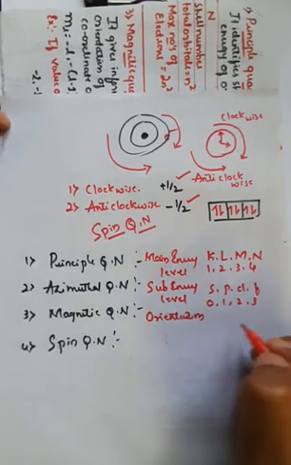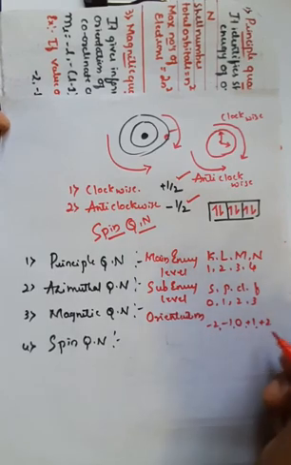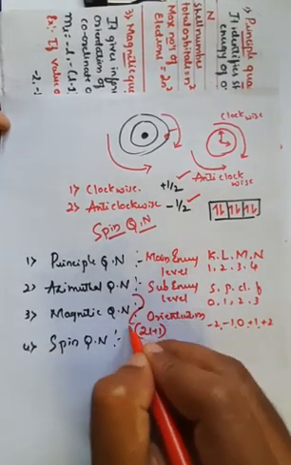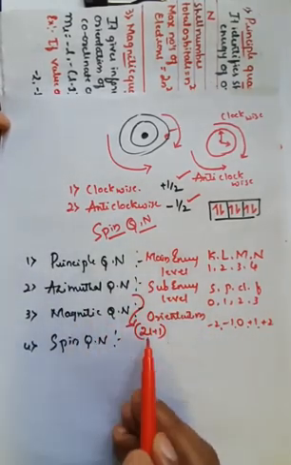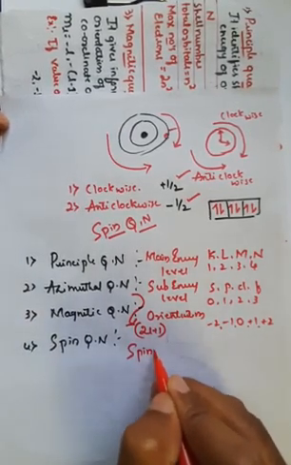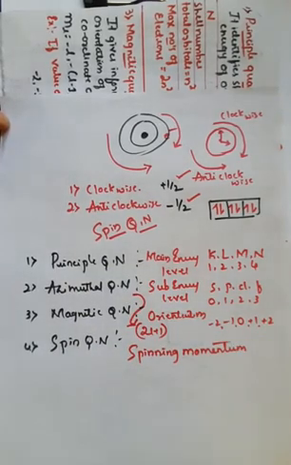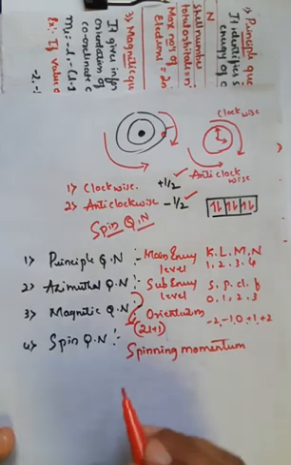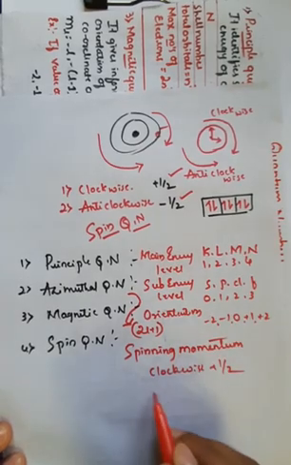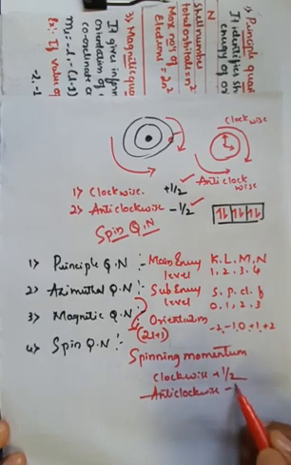Orientation, that is nothing but 0, plus 1, plus 2, minus 1, minus 2, like this, the orientation of the electron, with a formula. What is the formula? That is 2L plus 1. It uses the azimuthal quantum number. Right? So the magnetic quantum number uses the azimuthal quantum number, and the spin quantum number represents the spinning momentum. It generally gives the spinning momentum of the electron in the orbit, and there are two types of spinning. One is clockwise, that is plus half, and another one is anti-clockwise, that is minus half.